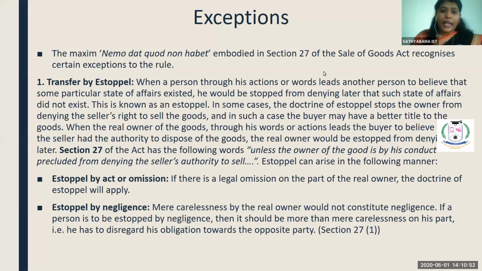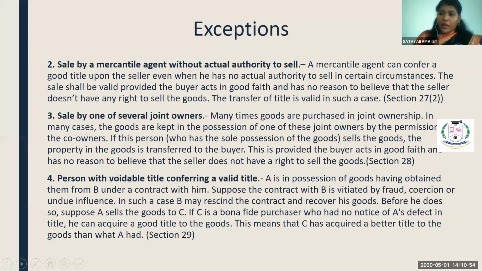Okay. And the next one is a sale by a mercantile agent. This we have seen already. If it is by a mercantile agent, you will get a better title. The sale by several owners: if there are several owners for the goods, and any one of the owners is selling the goods, the innocent purchaser will get the clear title on the goods.